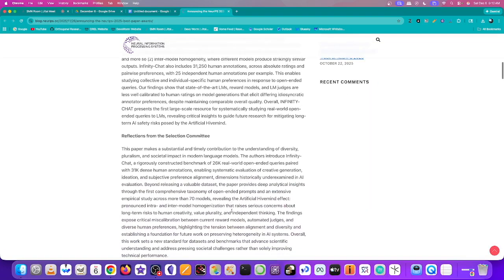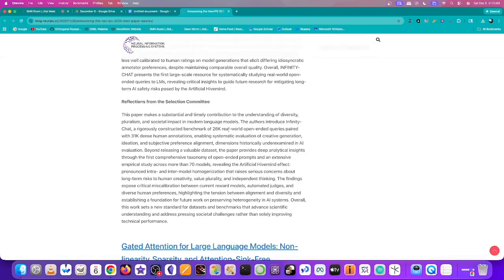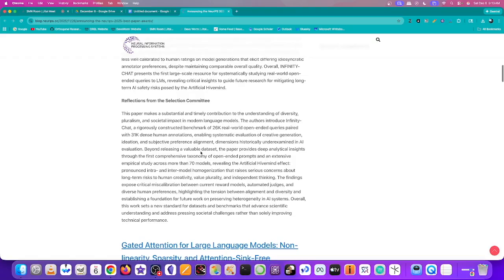So this is just kind of reflections from the selection committee. So this paper made a substantial and timely contribution to the understanding of diversity, pluralism, and societal impact in modern language models. The authors introduced Infinity Chat, which is this data set that we talked about. Beyond releasing a valuable data set, this paper provided deep analytical insights through the first comprehensive taxonomy of open-ended prompts and an extensive empirical study across more than 70 models, revealing the artificial hive mind effect,